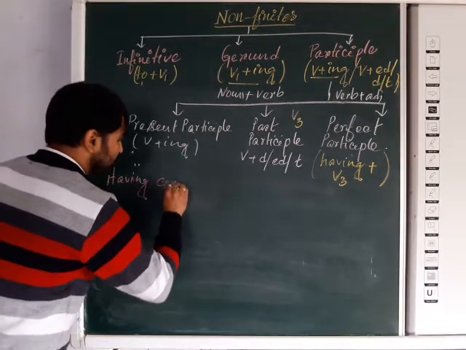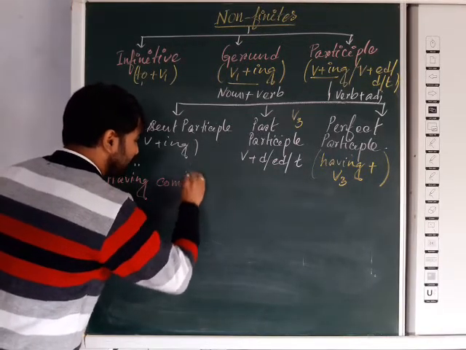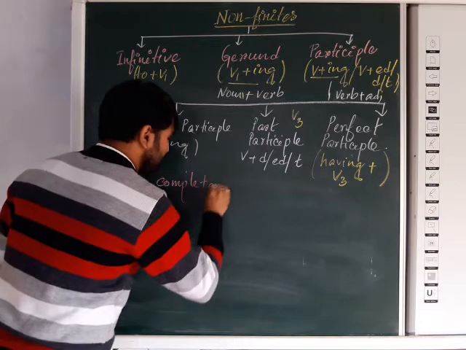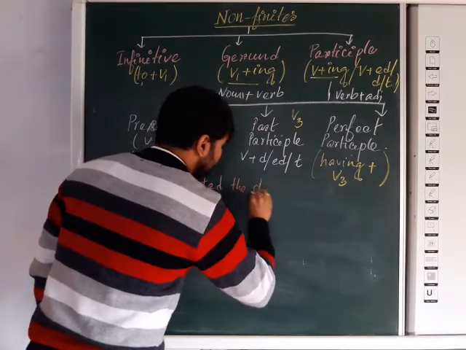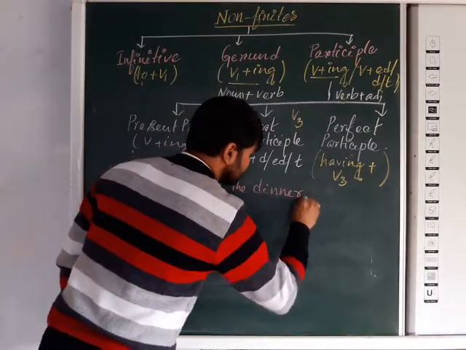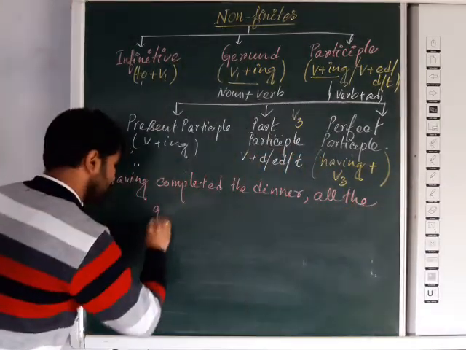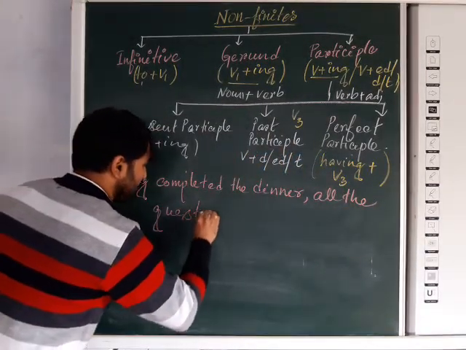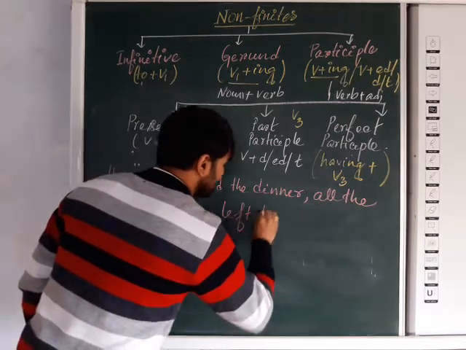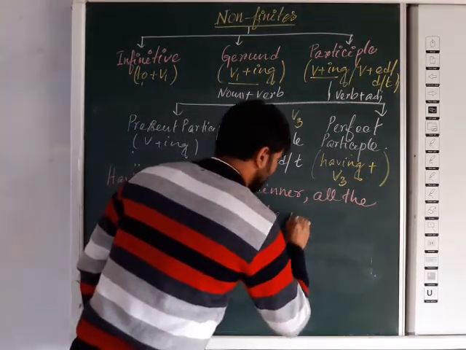Having completed the dinner, all the guests left the place.